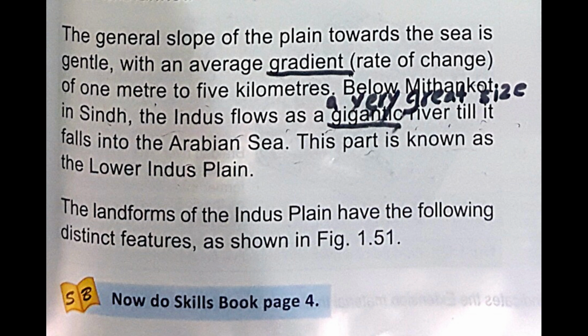In the lower plain, it forms a single large river with no significant tributaries. The plain narrows to form a corridor near Mithankot. So, in the upper Indus plain there are five tributaries, and in the lower plain it forms a single large river with no significant tributaries.